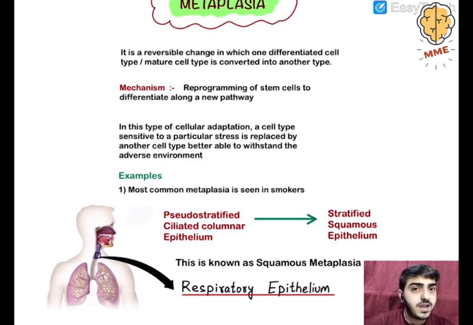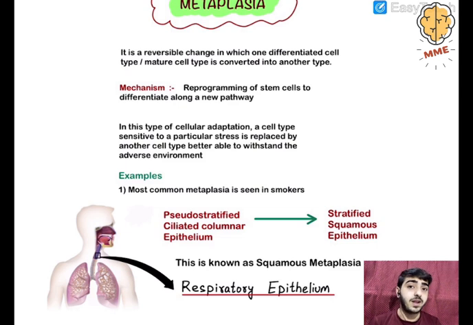So what it will do? It will signal the stem cells. It will reprogram the stem cells, and the stem cells, instead of forming the earlier cell type, will form a newly differentiated cell type. So both the cell types are different. Now transdifferentiation is not occurring, that is, one epithelium is there, and tomorrow you see that epithelium converted into another epithelium.